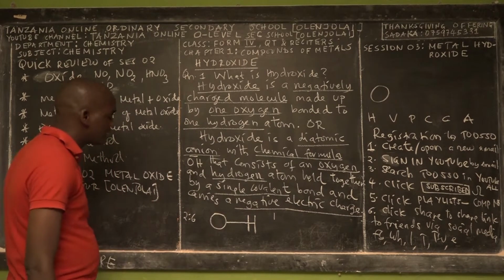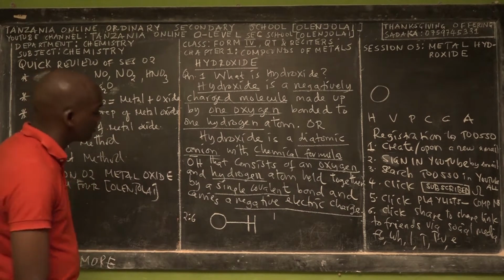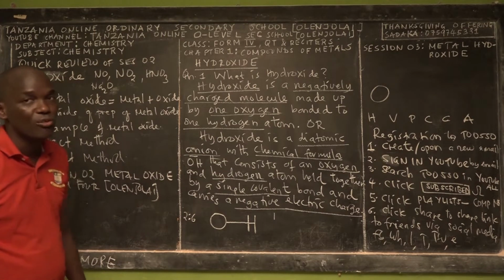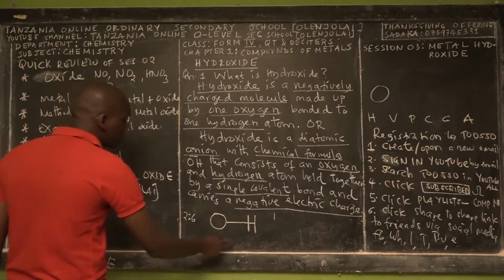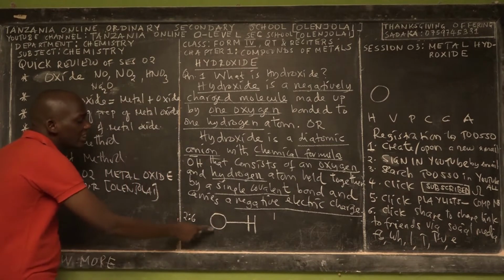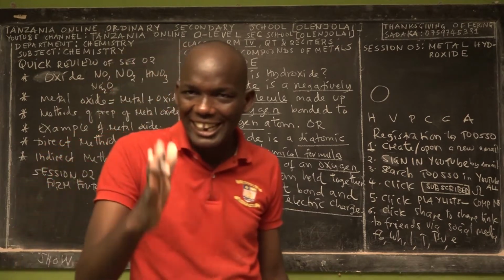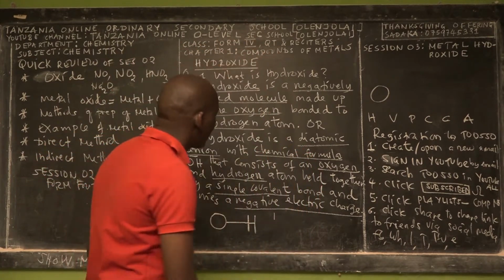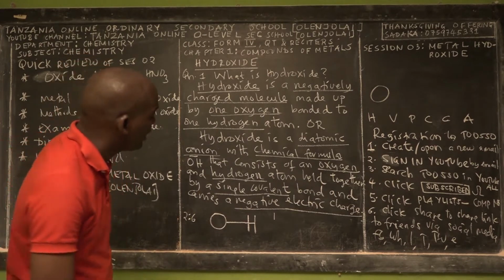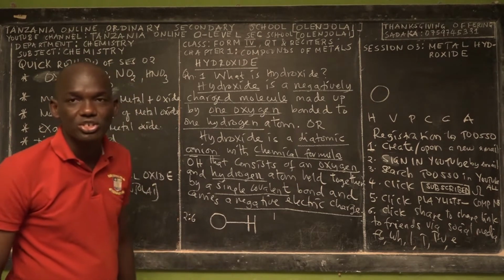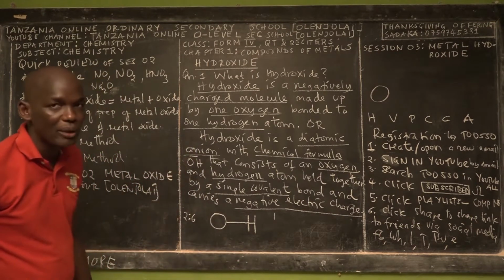But oxygen needs to share 2 electrons in order to reach its octet state of 8 electrons in its valence shell. Because it shared 1 electron with hydrogen, right now the valence shell of oxygen contains 7 electrons, and the valence shell of hydrogen contains 2 electrons instead of 1, because 1 electron has been contributed by oxygen and the other by hydrogen.